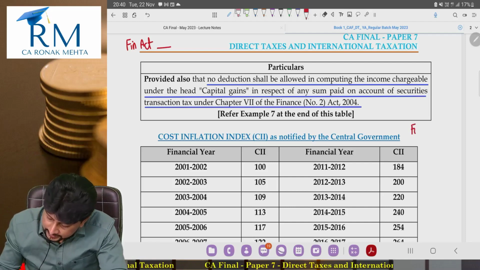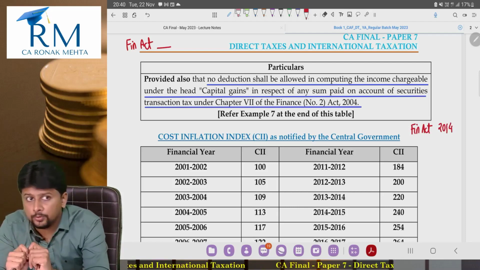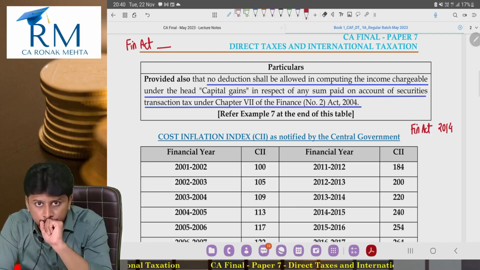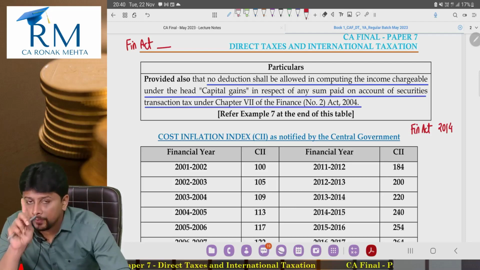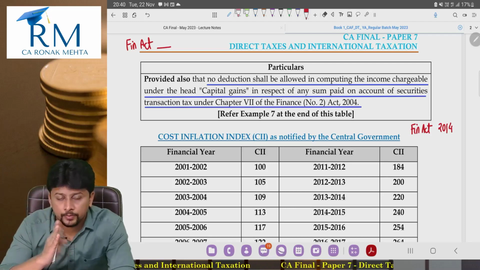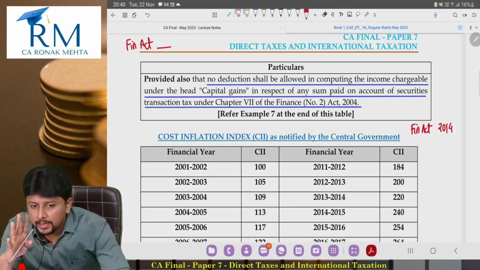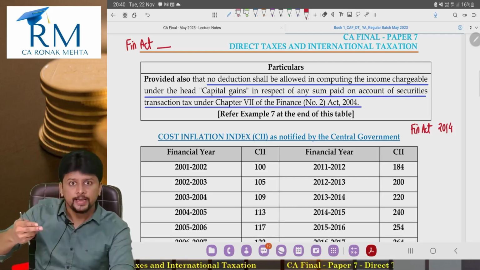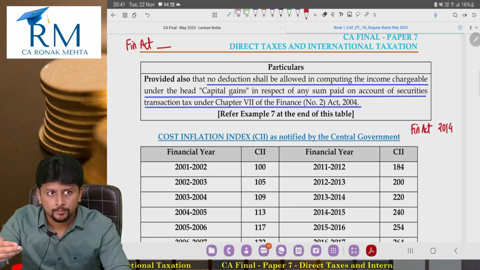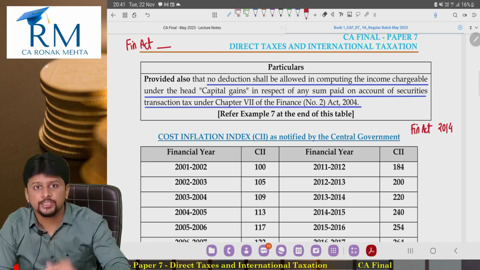Then Finance Act 2014. 2014 election happened. That is when Mr. Narendra Modi became the Prime Minister for the first time. So if you observe this, in 2004 there were two budgets. One was prior to the election. The ruling party before the election comes out with a budget. Generally they don't make many changes in that pre-election budget. After election happens, whichever party comes to power, they come up with a second budget. That is where the major amendments and changes are.